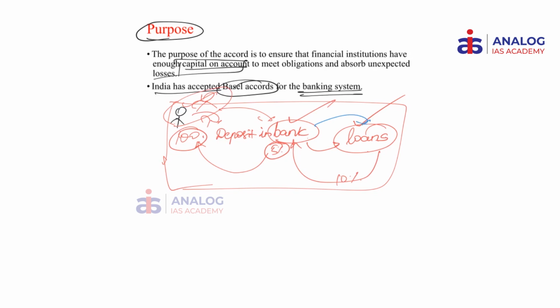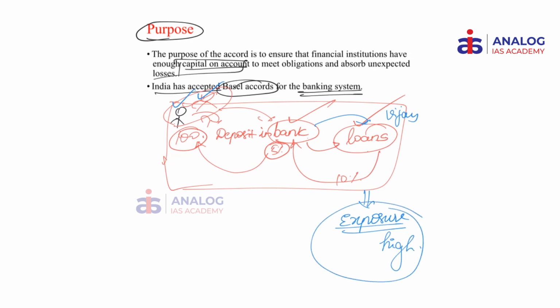For example, let us take the case of Vijay Mallya. If a bank has taken deposits from various customers and gave that money to Vijay Mallya alone, we'll say that the exposure, the loan exposure of that bank to a failed entity is very high. So in order to ensure that these kind of bad business decisions are not taken, and there is also a possibility that people involved in this banking are gambling with people's money, there are certain norms which are called Basel norms. Now what is the role of capital in this whole picture?